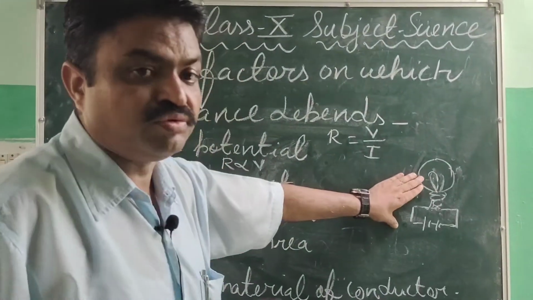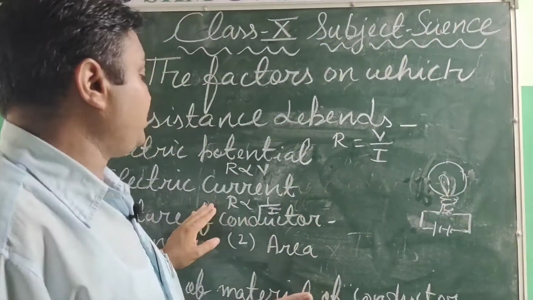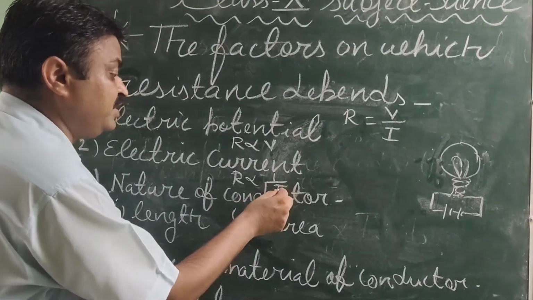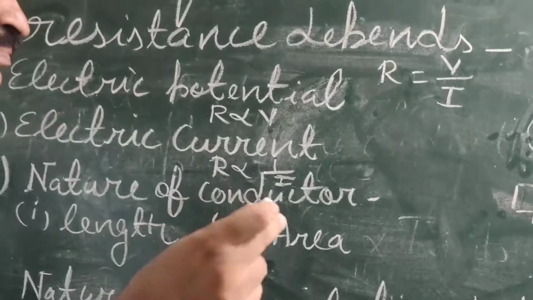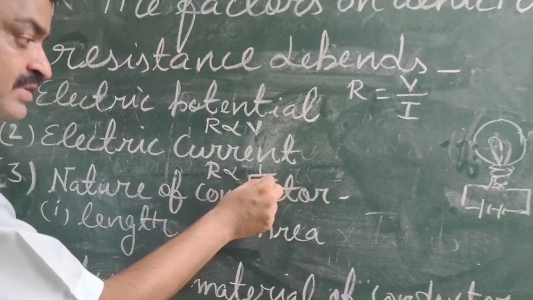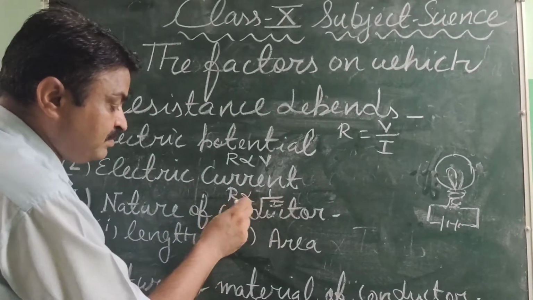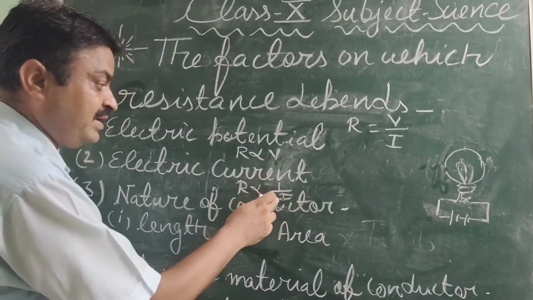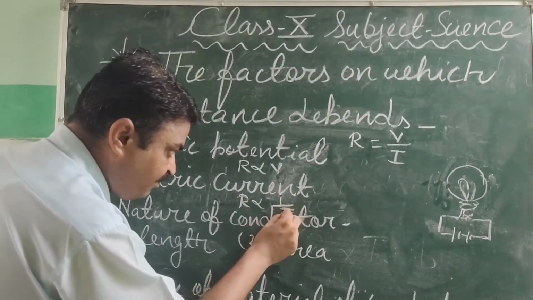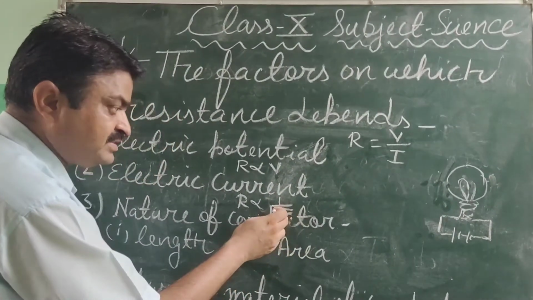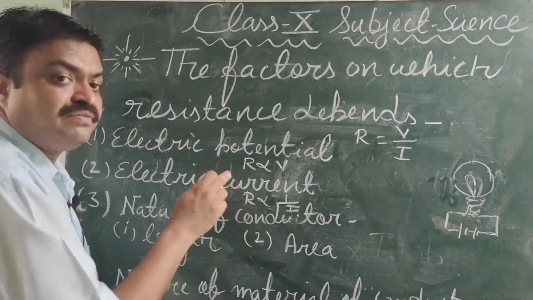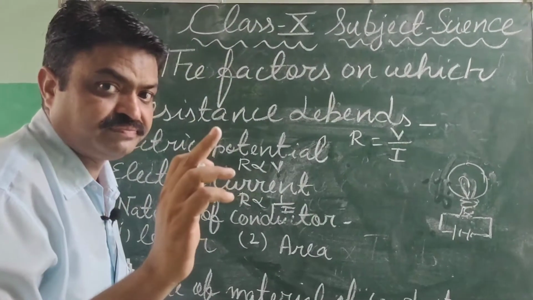So it is due to the electric current on which the resistance depends. Means if we increase the resistance, then the electric current will be less. Or if we decrease the electric current, then the resistance will be increased.